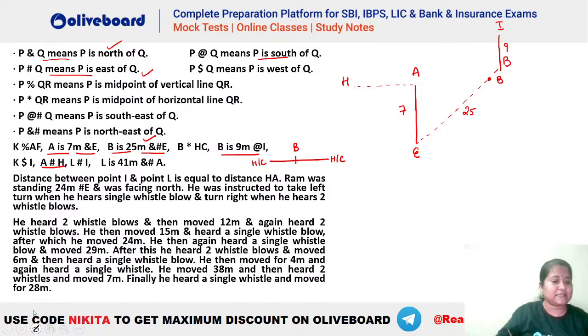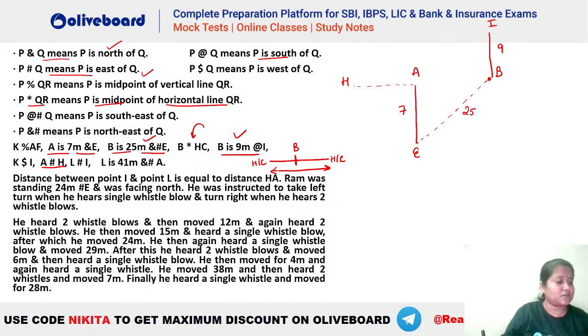Okay. Let's see. So what is your B here? You can see B will be something like this because it is 25 meters, right? So this is your B here. After that, we have drawn this. B is 9 meters at the rate. At the rate means south. So B has to be 9 meters south of I. Let's say this is your I and this is your 9. And now you have this information that B is asterisk HC. Asterisk means what? That B is the midpoint of the horizontal line. Right? So B has to be the midpoint of the horizontal line HC.